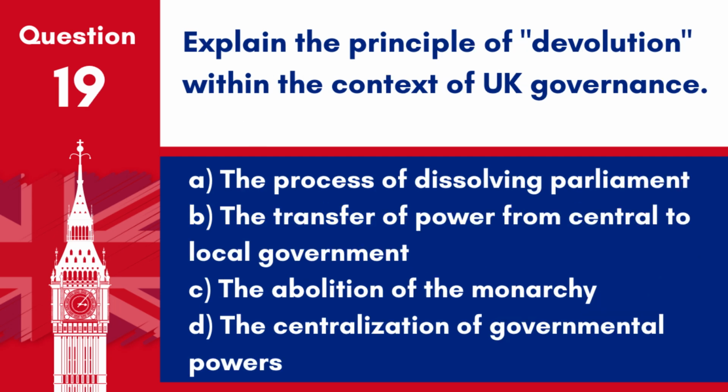Question 19. Explain the principle of devolution within the context of UK governance. A. The process of dissolving Parliament. B. The transfer of power from central to local government. C. The abolition of the monarchy. D. The centralization of governmental powers.